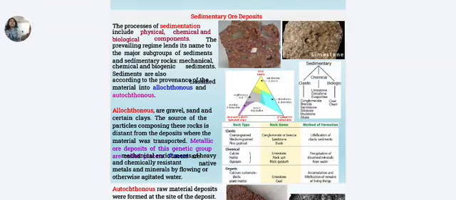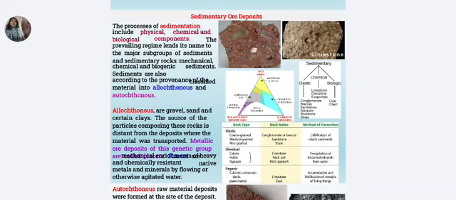Chemical means through chemical reactions, and biological means organic matter or decomposition happened. Depending on which process dominates, sediments are classified into three categories: mechanical, that is physical, chemical, and biogenic.